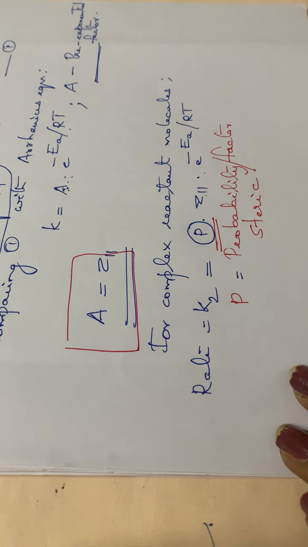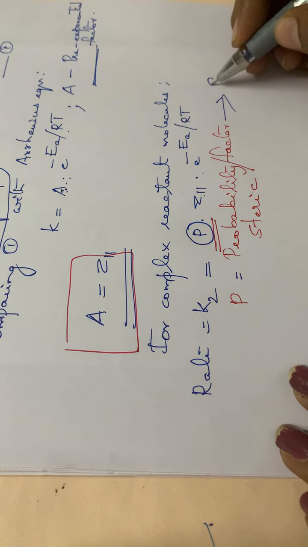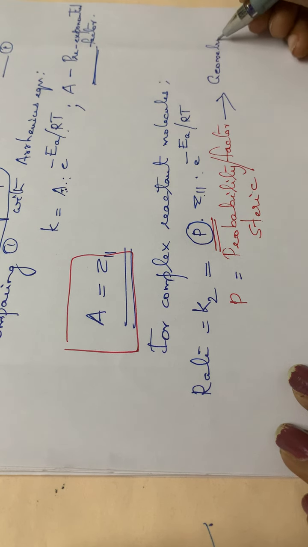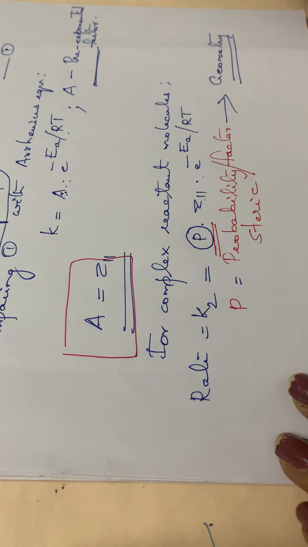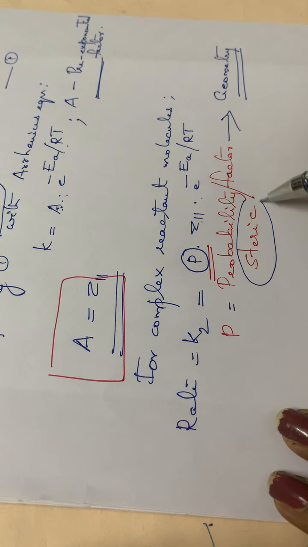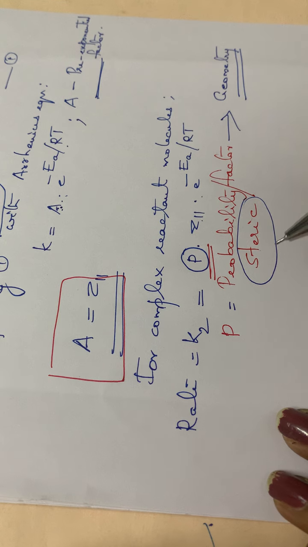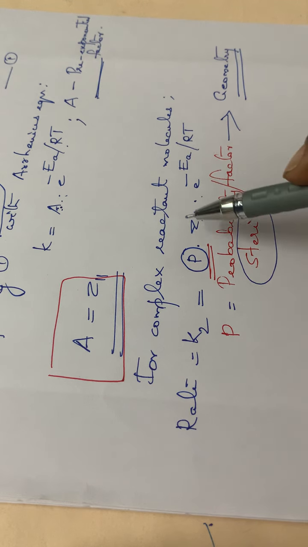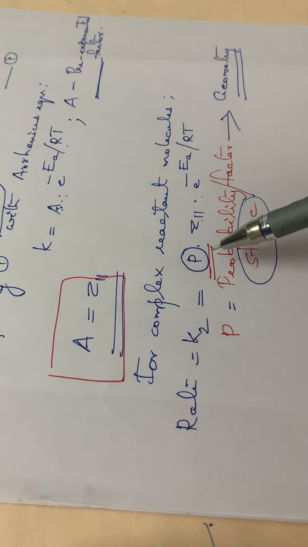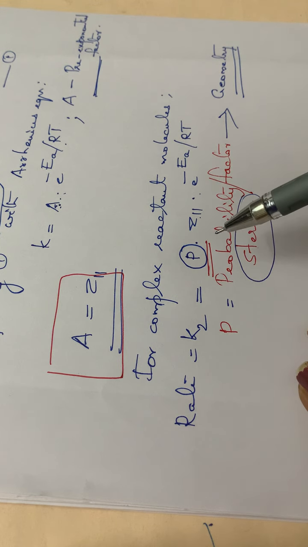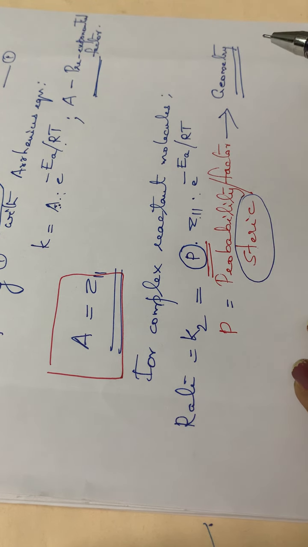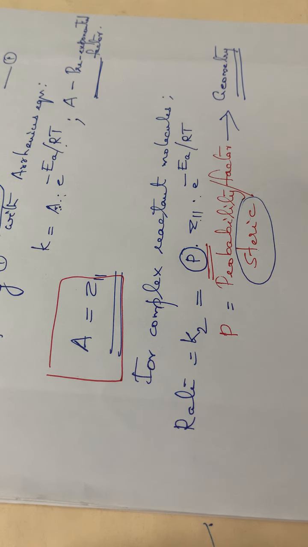This probability factor or steric factor is related to the geometry of that particular molecule. The value depends upon the geometry of that molecule. So what is the factor influencing here? It is the steric effect, that is the bulkiness of the group or the crowding of the group that will influence here. So for complex reactant molecules, we can change the equation by multiplying with another factor P. So this is about the collision theory of bimolecular reactions.